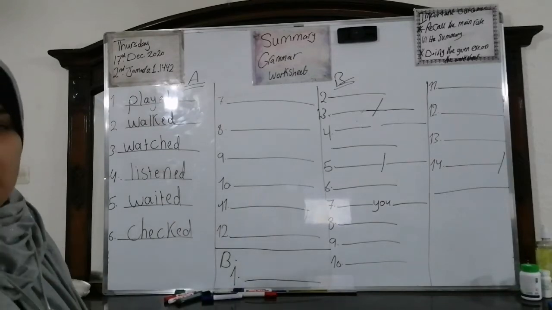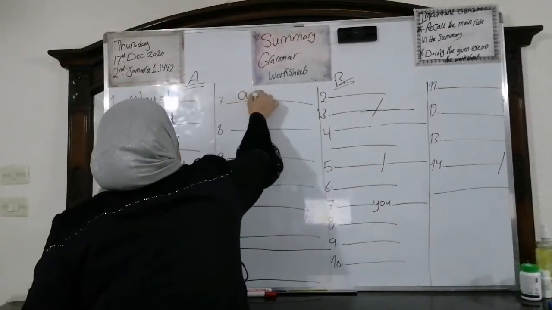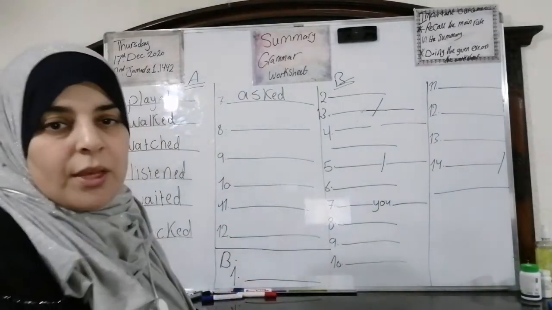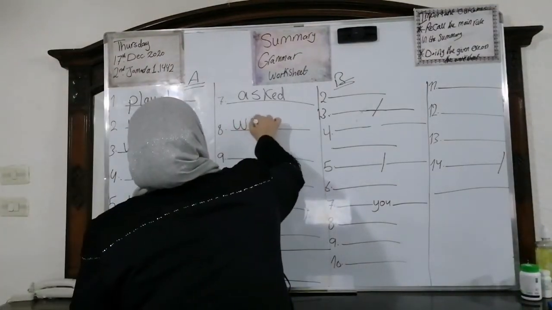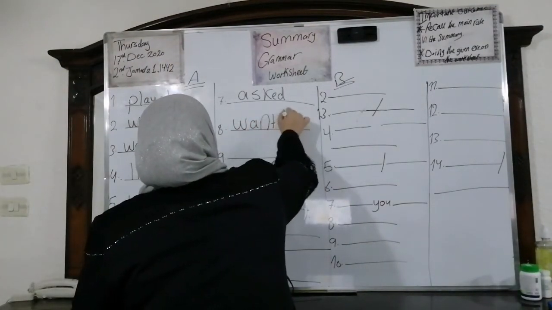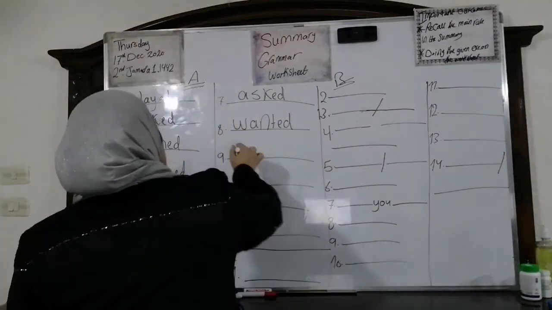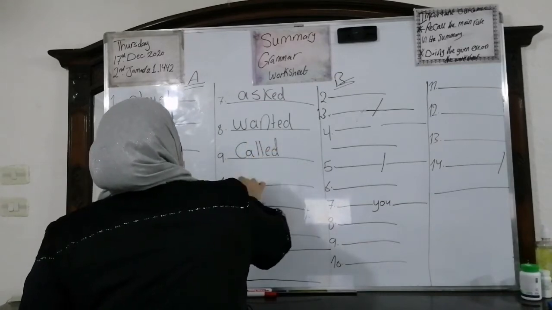C-H-E-C-K-E-D, checked. Number 7, ask, asked. They are all, I think, regular verbs. Number 8, want, wanted. Number 9, call, called. The simple past of call, called.